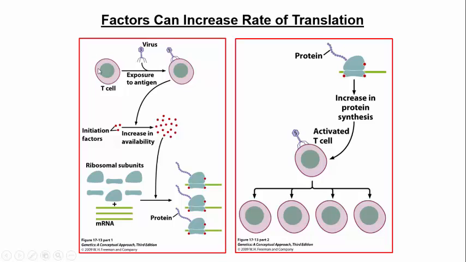But here, to give you an idea, we could have T cells when they're exposed to an antigen like a virus. What happens is they increase the availability of things called initiation factors, which we discussed in our lecture on translation. When we increase initiation factors, they're going to increase the availability of ribosomal subunits. We're going to get increased translation to occur. This increased translation is going to activate the production of more T cells. So we have one T cell in the beginning, but when we're exposed to an antigen, we're basically increasing production of T cells. So now we have 4 at the end. So that's just a general way to show you how we could affect control of gene expression at the level of translation.